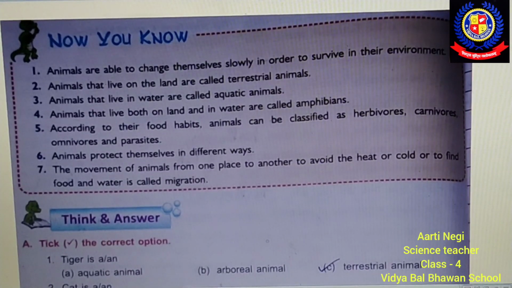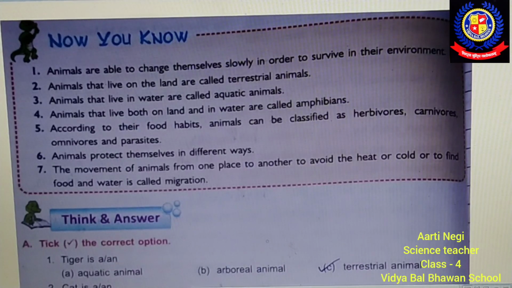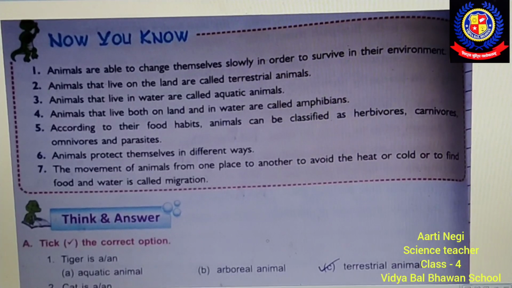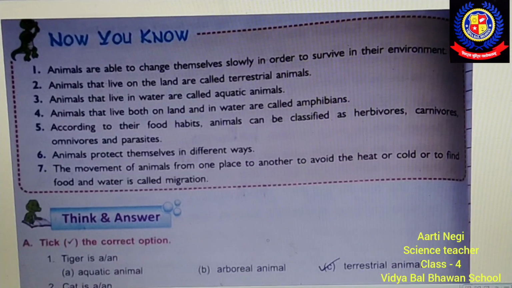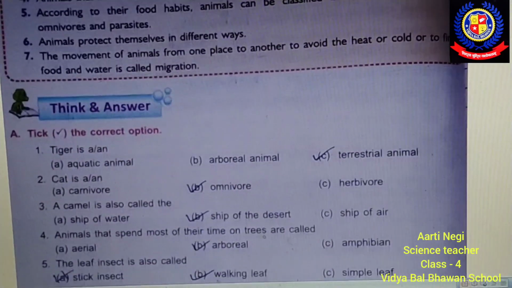And the seventh, the last topic, is the movement of animals from one place to another to avoid the heat or cold or to find food and water, which is called migration. Students, do learn this definition of migration. This is a very important topic. So these were your Now You Know, or you can say recap, of this chapter. Now students, let's move to the back exercise of this chapter.